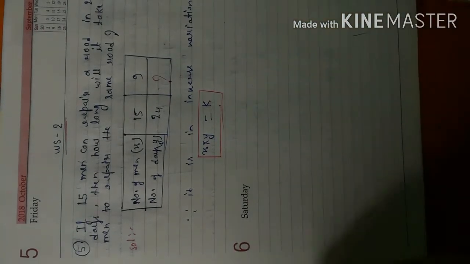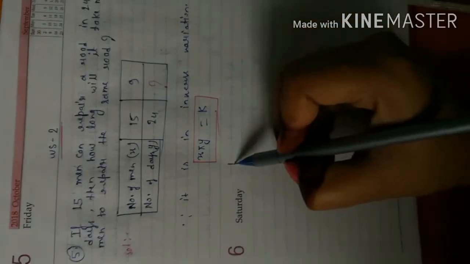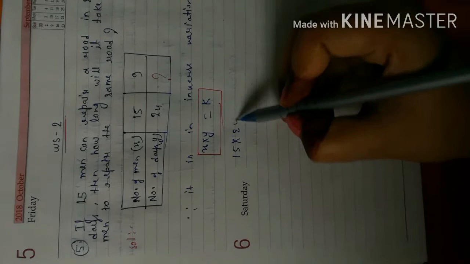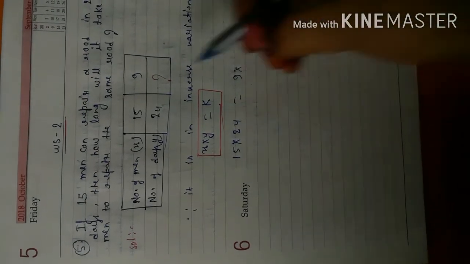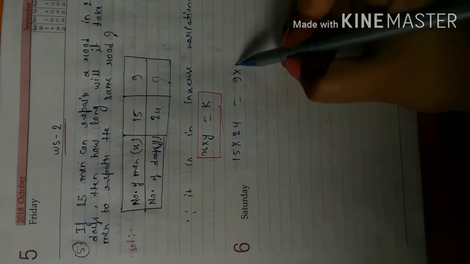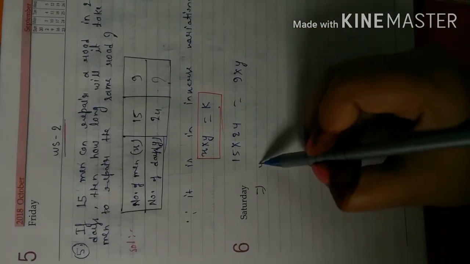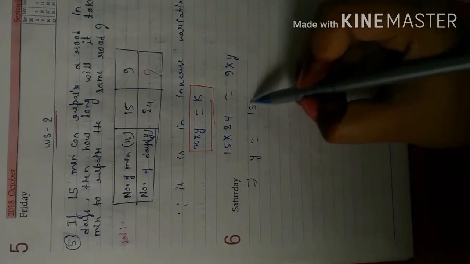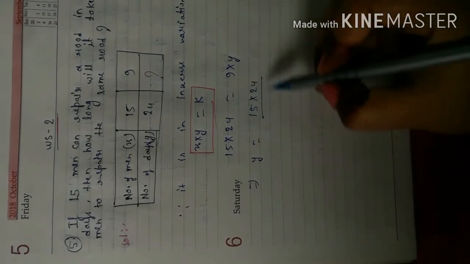We will use this condition here. So we can write 12 into 24 equals 9 into y, where we don't know the value. This implies y equals 12 into 24 upon 9.